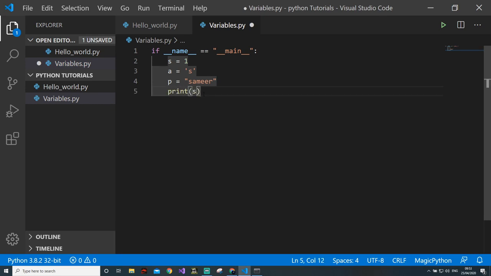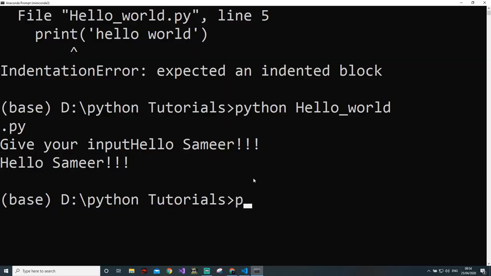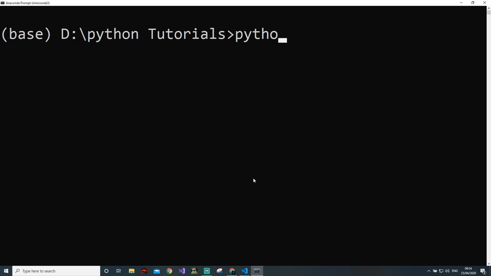So as you will see, it will print in the exact order which you asked for. So if I print a here and p here and I run this program, then we will do python. CLS means clear the screen. Python variables.